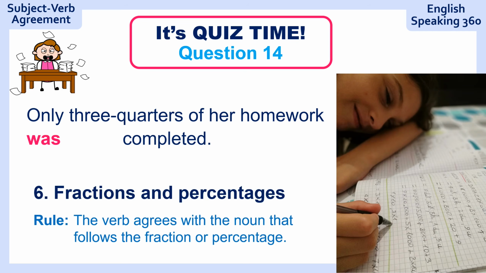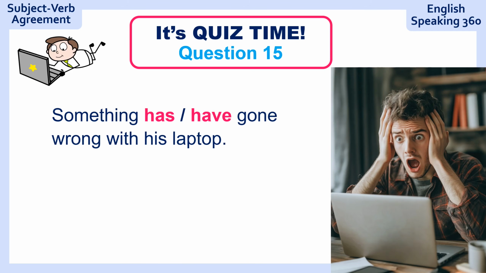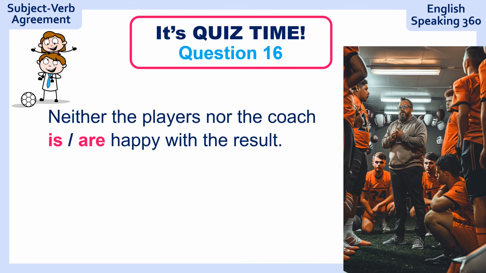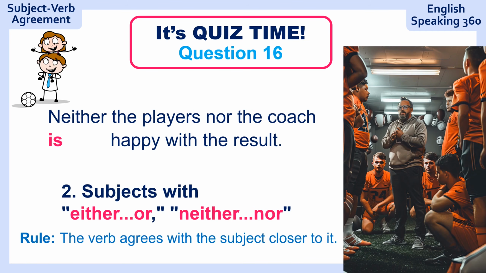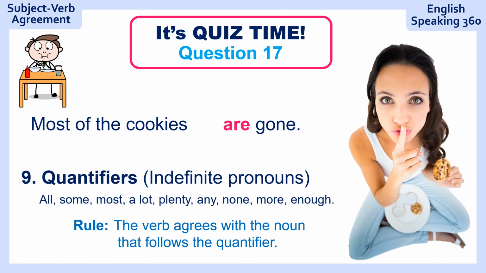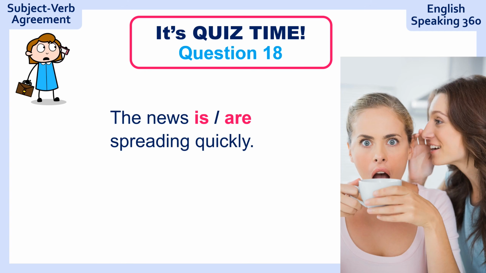Rule number 6. Question 15. Something gone wrong with his laptop. Something has gone wrong with his laptop. Question 16. Neither the players nor the coach happy with the result. Neither the players nor the coach is happy with the result. Question 17. Most of the cookies gone. Most of the cookies are gone. Rule number 9, quantifiers.